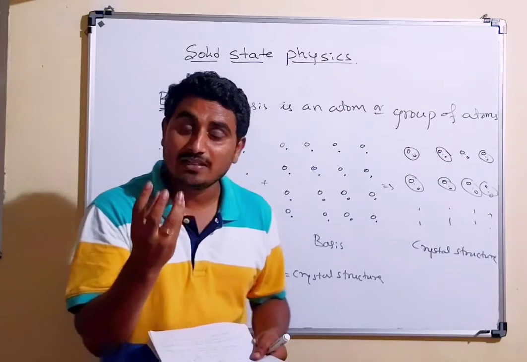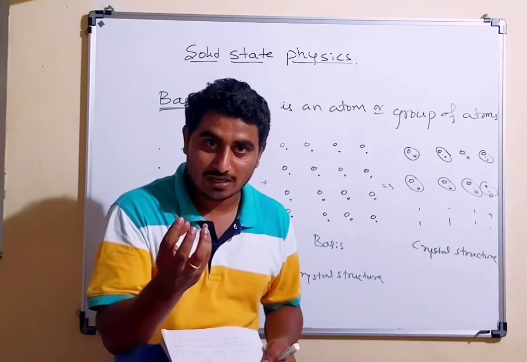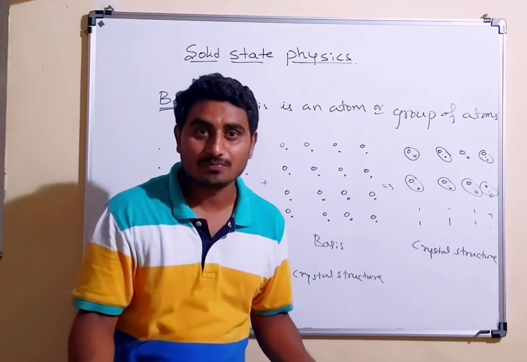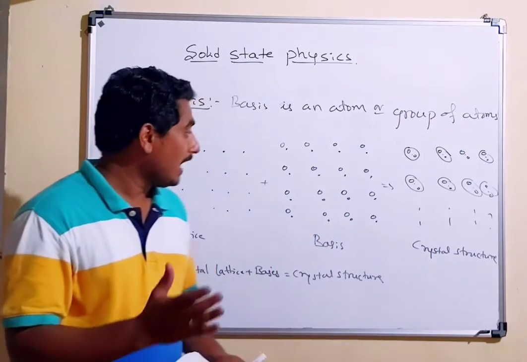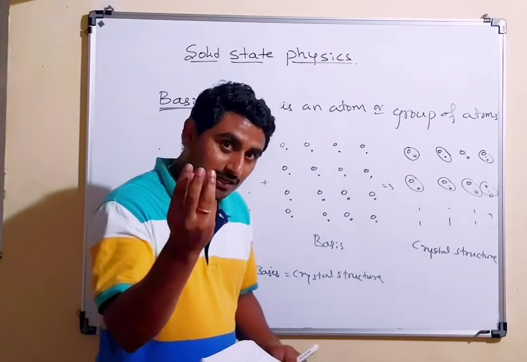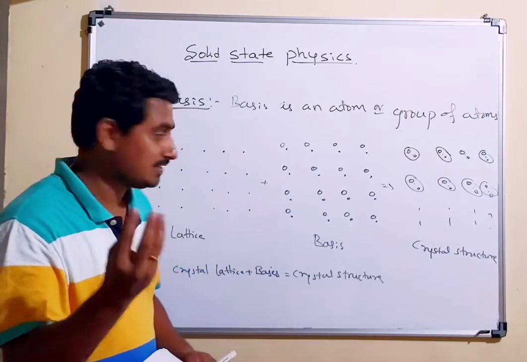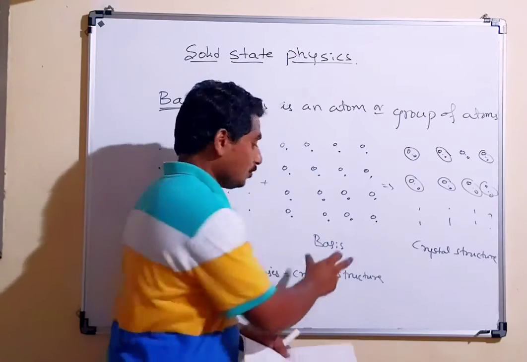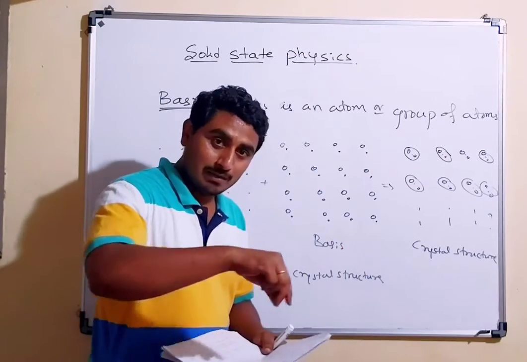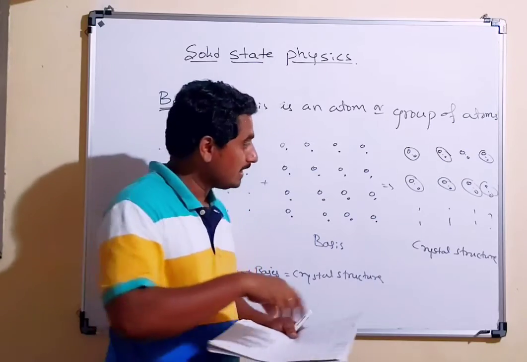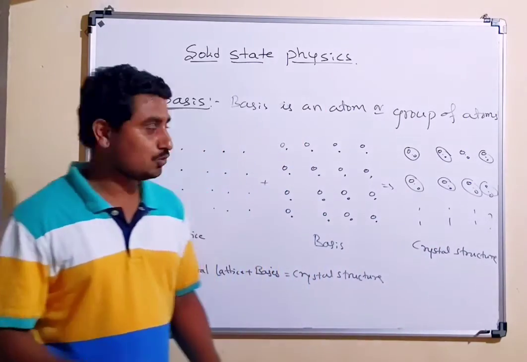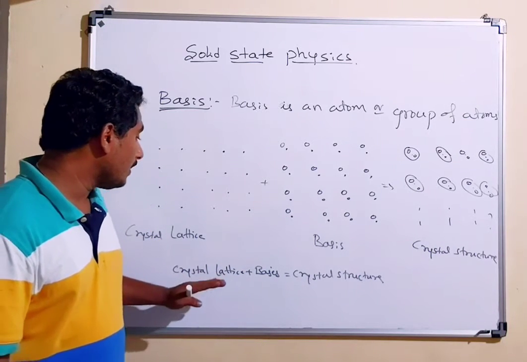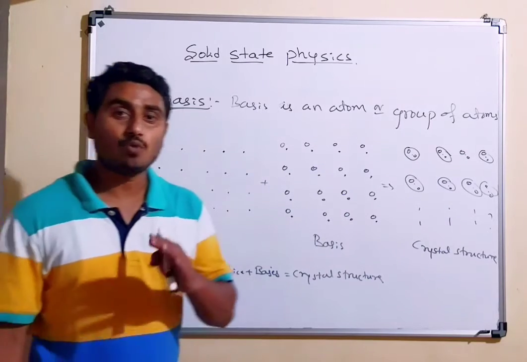Crystal lattice is nothing but imaginary points, the points which describe the three-dimensional structure. These empty spaces are the crystal lattice points, and the bases are the small tiny balls which we place. After placing those balls in the empty spaces, it becomes one crystal structure. So crystal structure is nothing but the addition of the bases with the crystal lattice points.